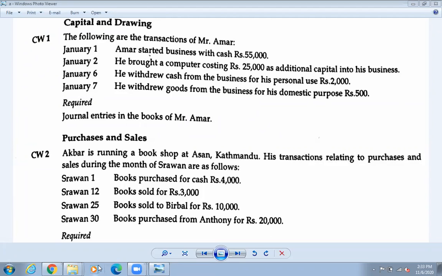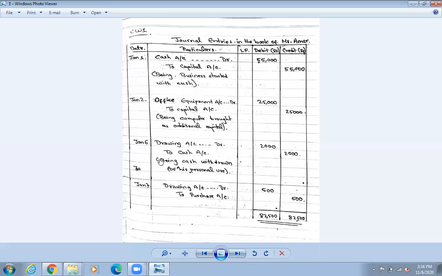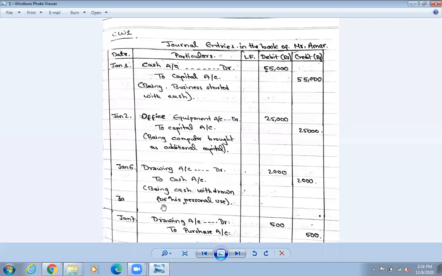Okay, so now after that, let me go to the main topic. Amar started business with cash. So we are going to make the journal entries. Last time I told you to make the format of journal entries. So the question may be to make the format of journal entries. I made this one also for you all, the books of journal entries.